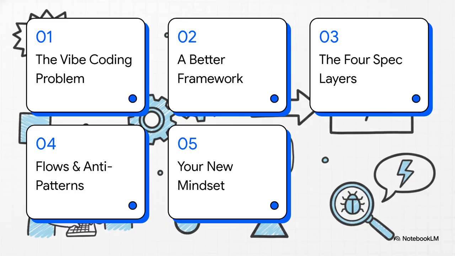All right, so here's the plan. We'll start by naming that nagging problem we all feel. Then I'll introduce you to this really cool framework, the Specification Stack. We're going to break down its four layers, look at how to use it and how not to use it, and wrap up with a whole new mindset for working with AI.